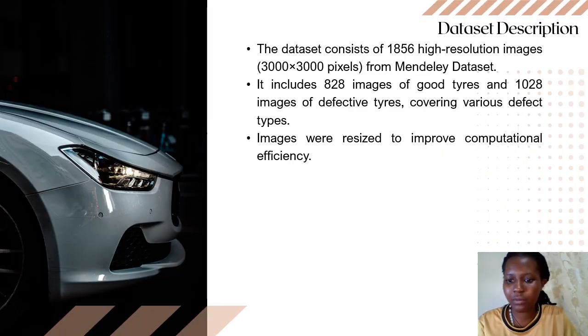So I'm going to give you a brief description of our dataset. We have 1,856 images. As you can see, we have images from the good and from the defective tires. We shall resize them in order to make computation faster.